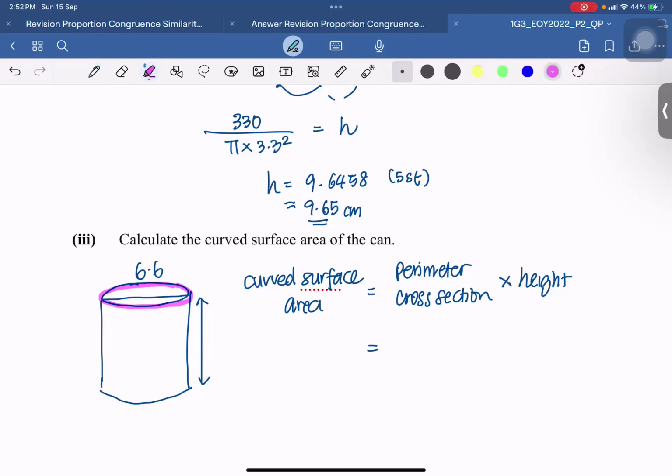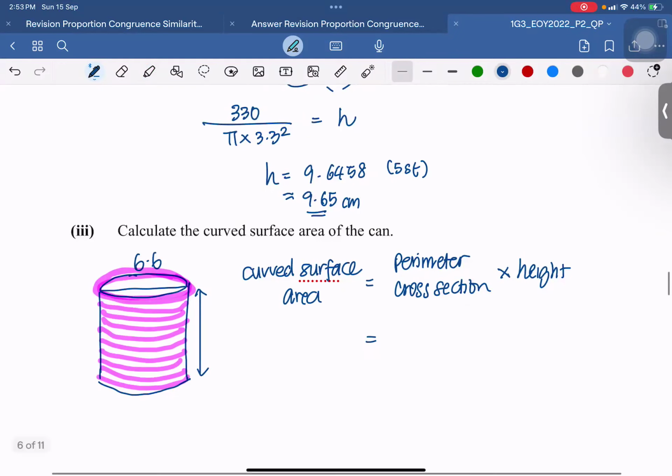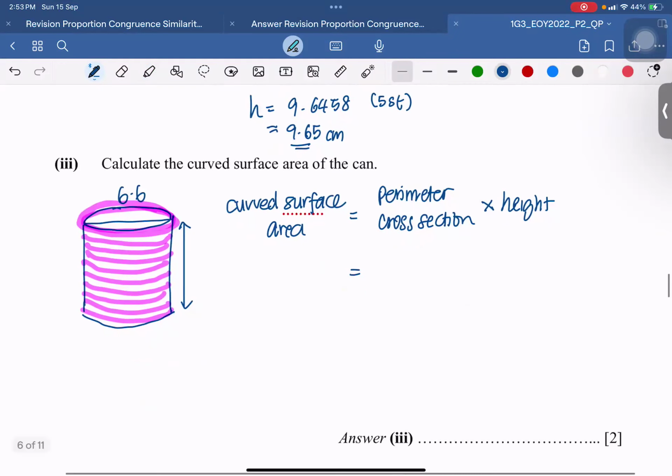If I want to find the curved surface area, imagine this is my log cake and I want to find the curved surface. I'm actually taking the circumference, the perimeter of my cross section, and each layer of cream is 1 cm. I need to multiply the circumference to the whole height itself to give me the total surface area that forms up. So I'm going to take the perimeter of cross section, which is a circumference in this case.